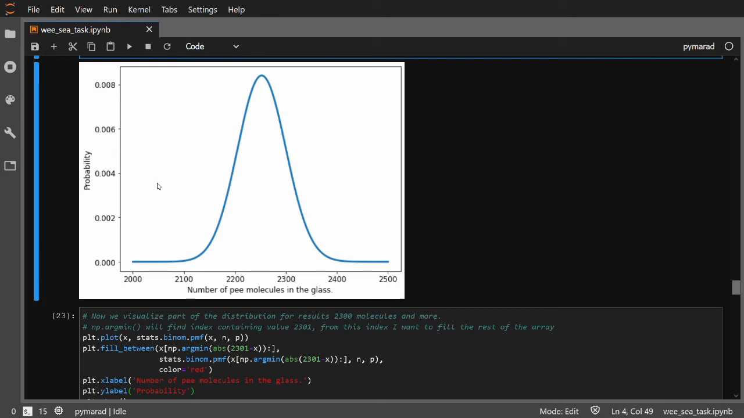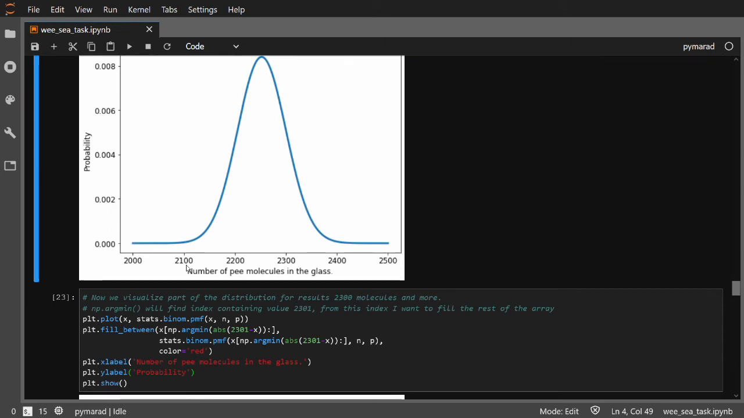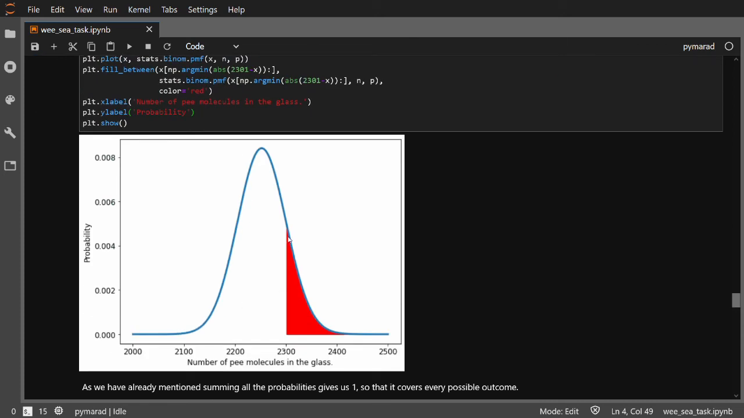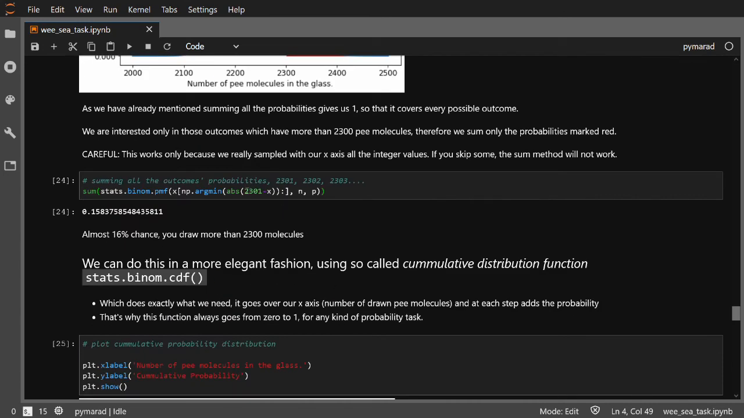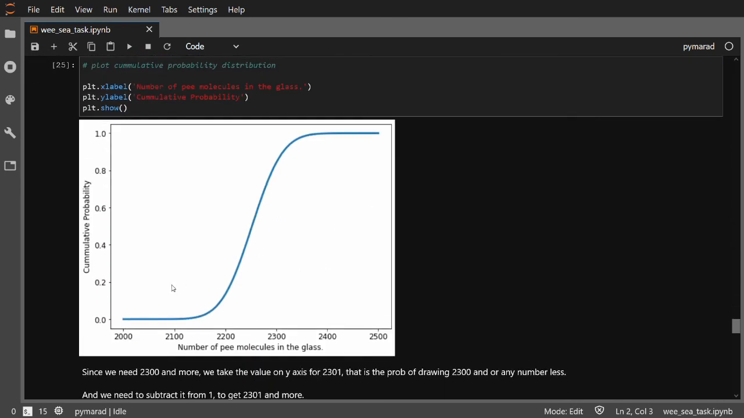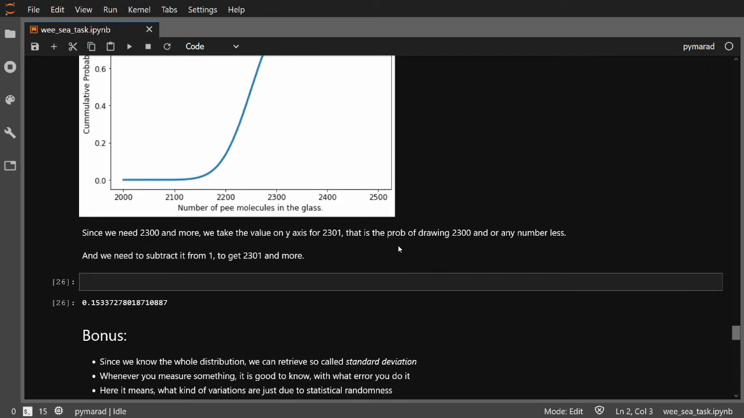This means that there is basically a zero chance to draw only 2000 molecules of your own P into a glass. There will always be more. To really nail down the chance of getting more than 2300, we sum all the probabilities for the results 2300 and more. For this we need to find the index for 2301 and then sum all the probabilities which come after. We can also use the so-called cumulative distribution function, which looks like this, and it's all explained in the notebook.